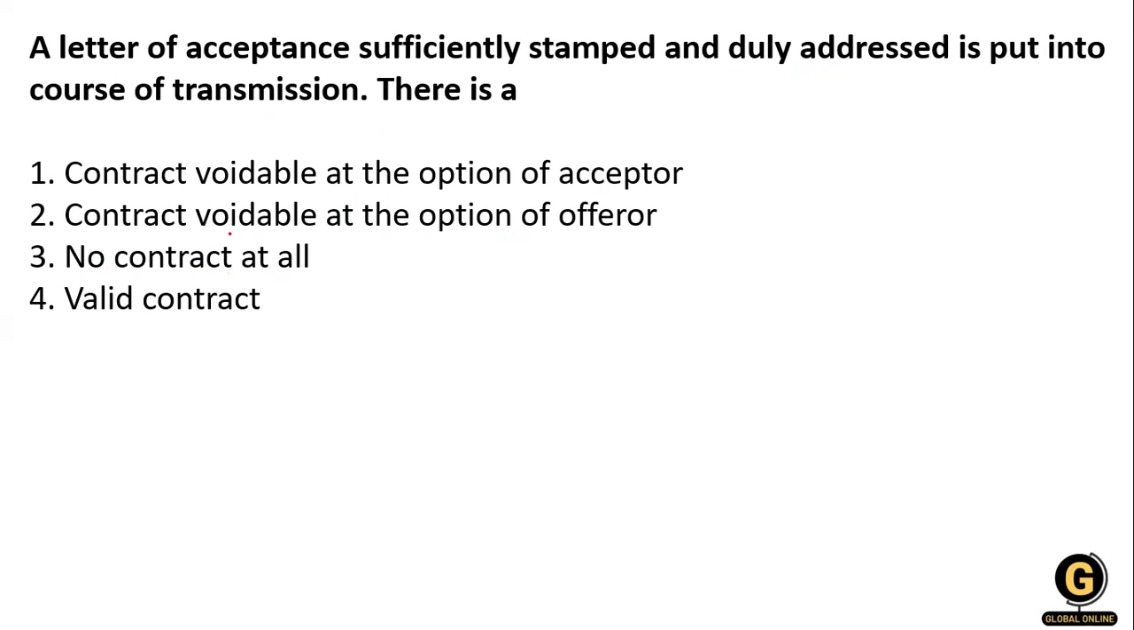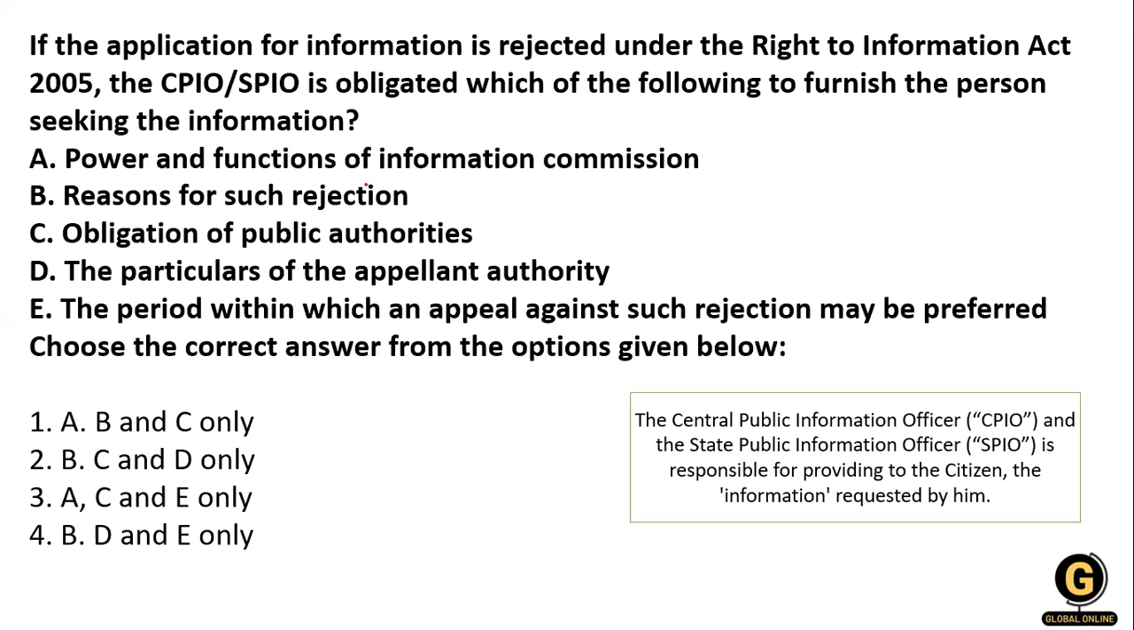Okay, so here a letter of acceptance is sufficiently stamped and duly addressed and put into the course of transmission. That means the letter of acceptance is sufficiently stamped and duly addressed. So what is it? It is a valid contract, because everything is going in a legal, formal way. So this is a valid contract. Clear? Next question.